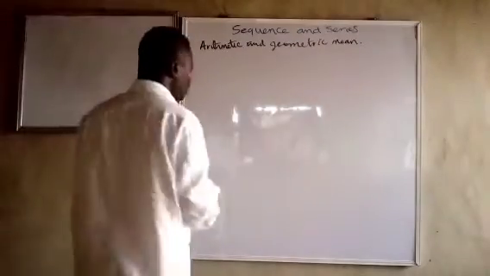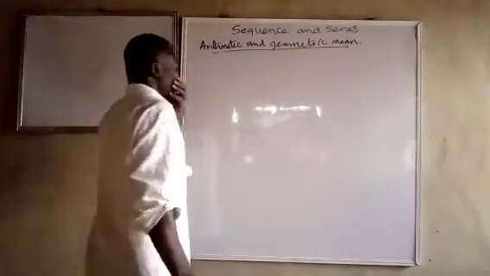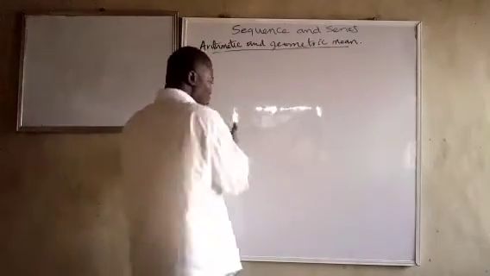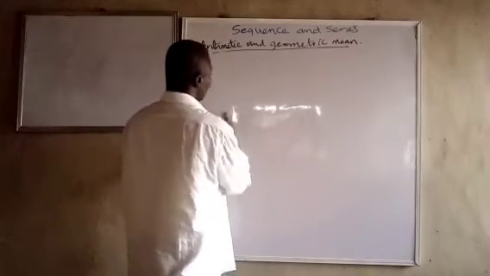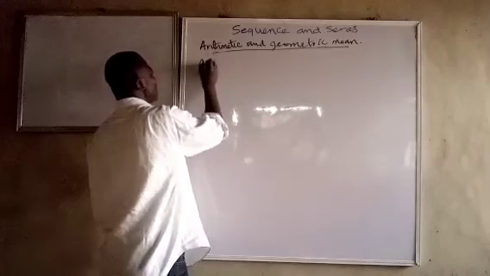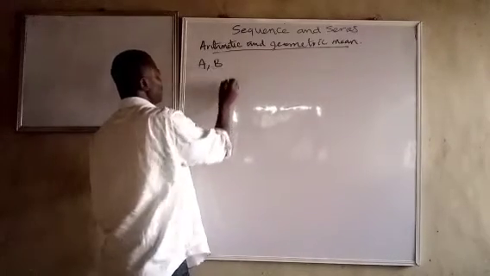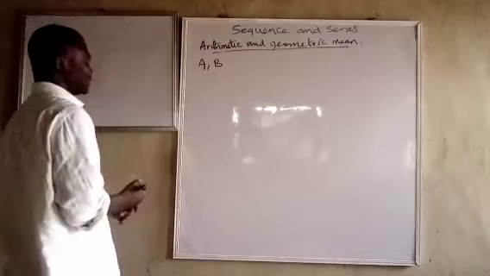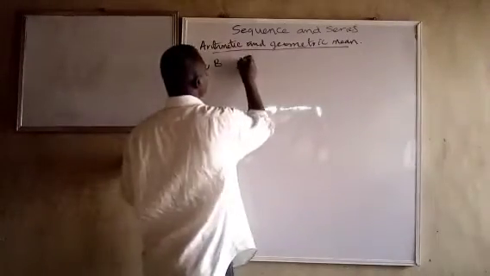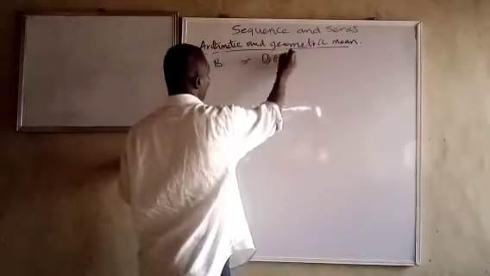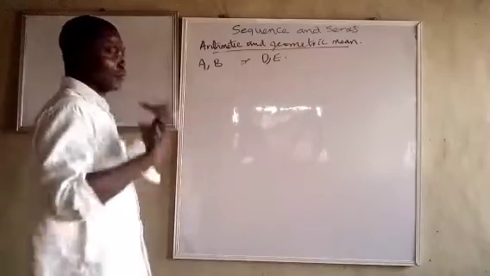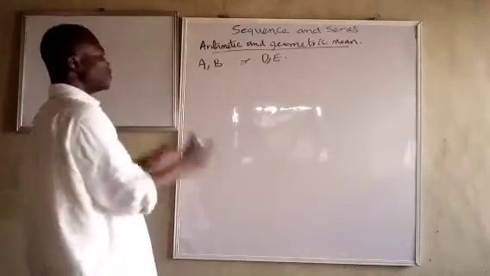So now let's talk about arithmetic and geometric mean. What do we mean by this? When we are talking about arithmetic mean, it means that we are trying to insert a number between two numbers that follow each other. Like if we have A, B, these are consecutive numbers in an arithmetic progression. Or we have D, E in geometric mean. They follow each other. How do we now insert a number between them to make sense?